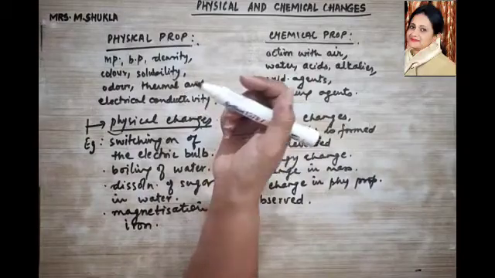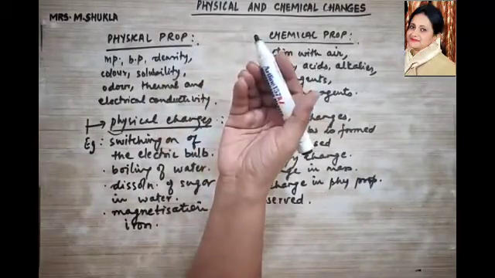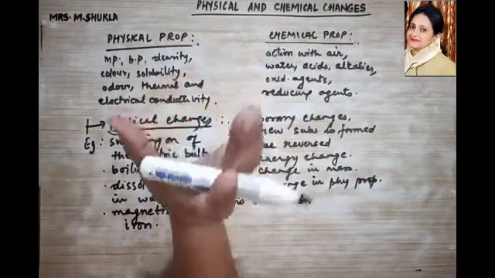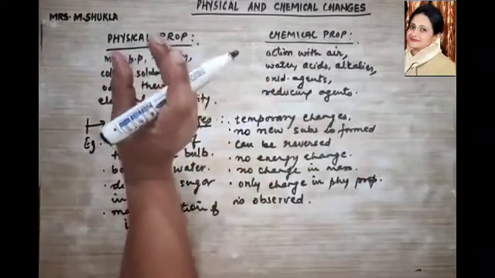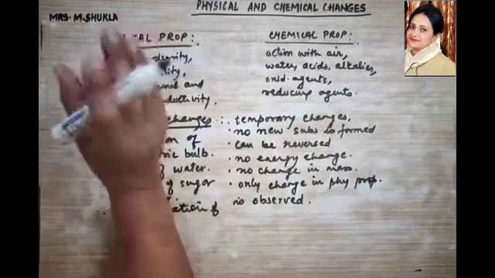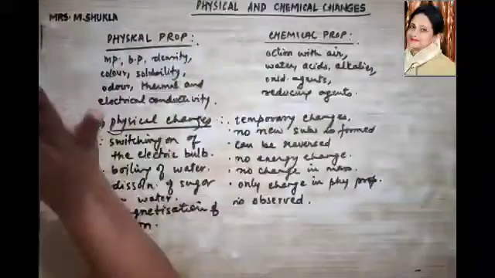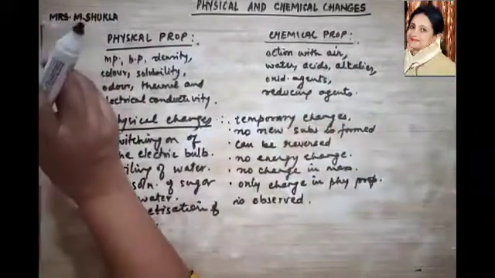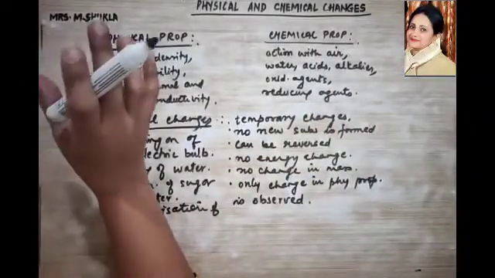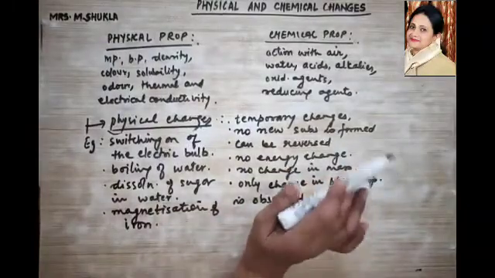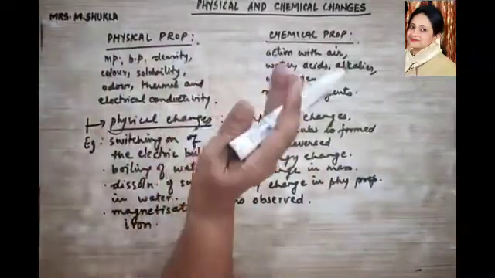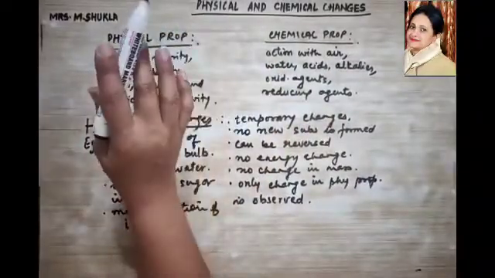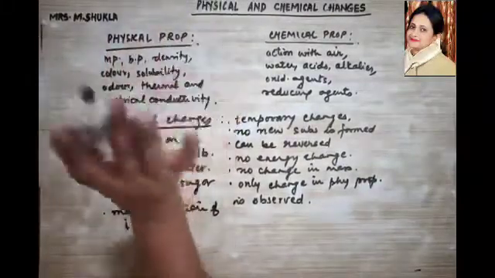Another example could be cutting of fruits. When you cut the fruit, from a big piece you have made it into a small piece, that's all, but the piece remains the same. Again, no new substance is formed over here. Yes, it is not reversible, that is, you cannot form it back into a big fruit, but no new substance is formed. Is that clear? If a banana is cut into pieces, it remains banana, right? It does not become an orange. Clear? So it is your physical change only.